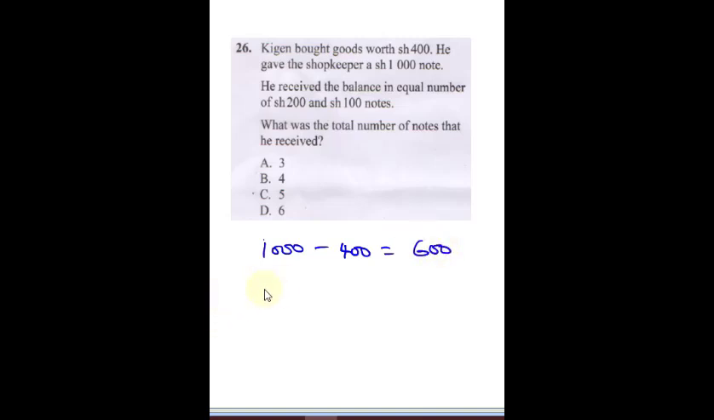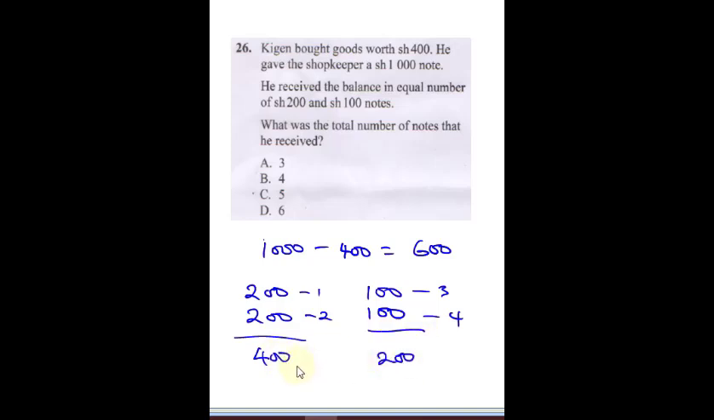600. Now, remember, he was given 200 and 100 shilling notes. If he had an equal number of notes, then this 600 for the 200 is going to have 200 and 200. Then for the 100 he's going to have 100 and 100, because he has equal notes. So this is note 1, note 2, note 3, and note 4. When you sum this up, you have 400 here and 200 here, which shows this is equal. So that means he has 4 notes. So the correct answer here is B.